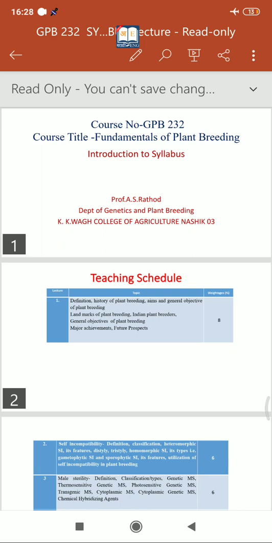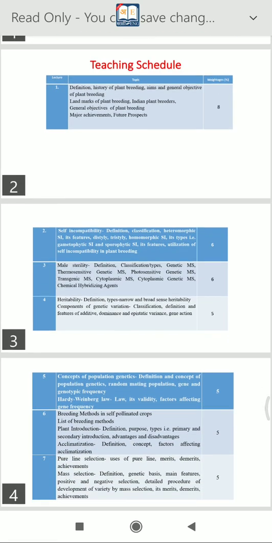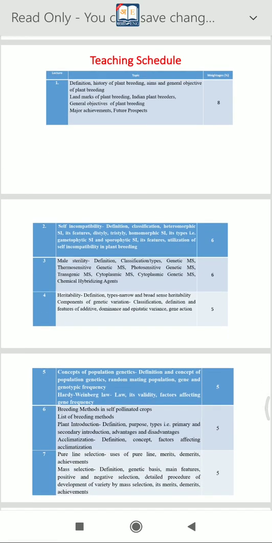plant breeding, then landmarks of plant breeding, Indian plant breeders, general objective of plant breeding, major achievements and future prospects. So in the first lecture we study a brief introduction about plant breeding, its definition and its objectives. And in the second lecture we discuss self-incompatibility.